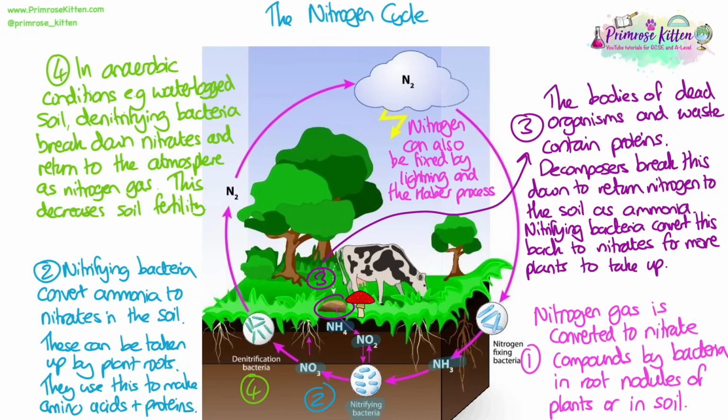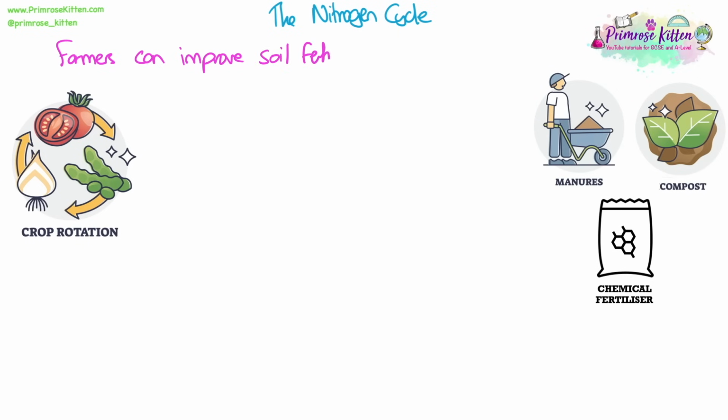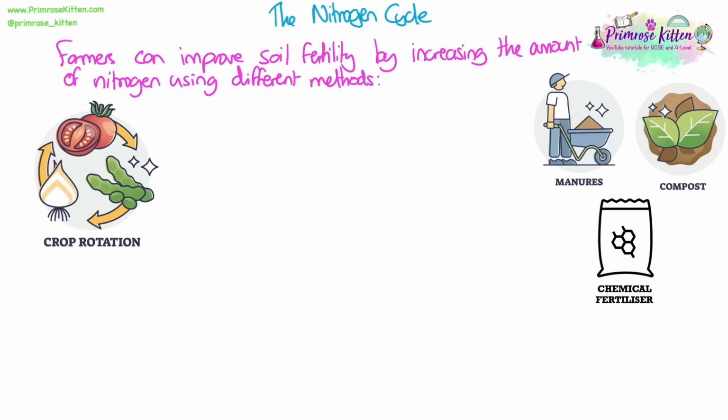In anaerobic conditions, for example when the soil becomes waterlogged, denitrifying bacteria break down nitrates and can return them to the atmosphere as nitrogen gas. This happens only in these certain conditions, but it's a bad thing because it can decrease soil fertility. Farmers can improve soil fertility or increase the amount of nitrogen by using different methods.